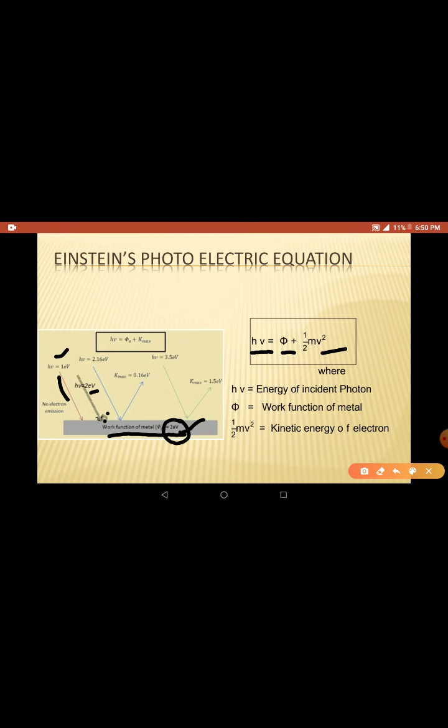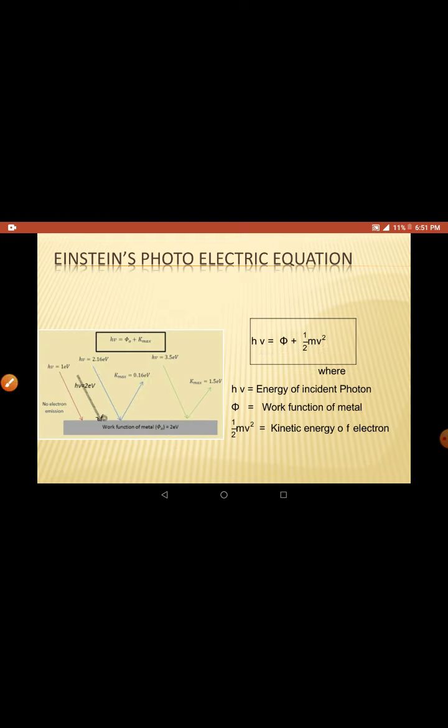The third one has 2.16 electron volts of energy, and when such a photon is absorbed, the electron comes out because it spent only 2 electron volt. It actually has 2.16 electron volt, spent 2 already, and the remaining 0.16 electron volt is used as kinetic energy to run away from the metal.